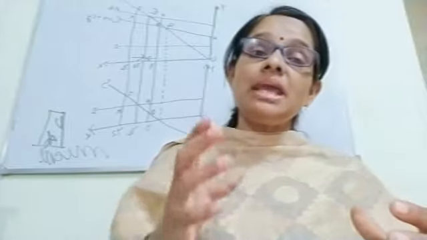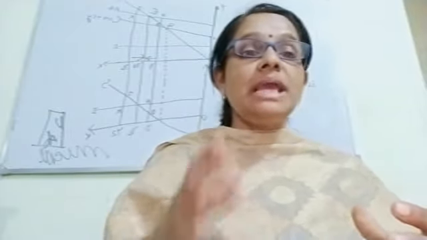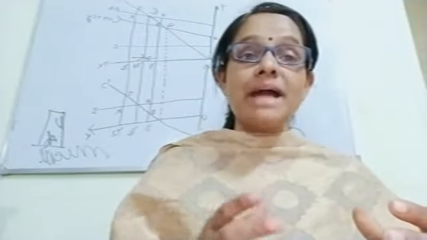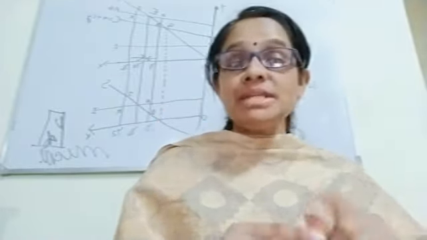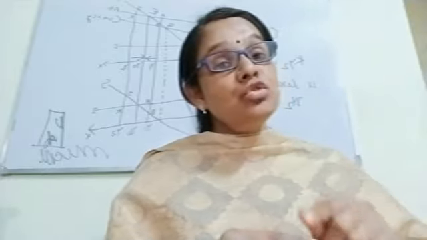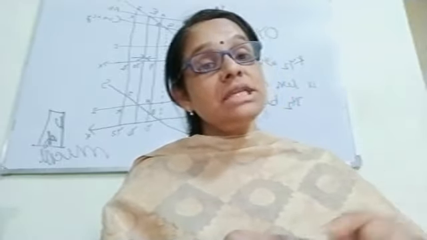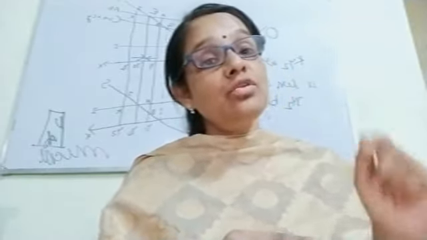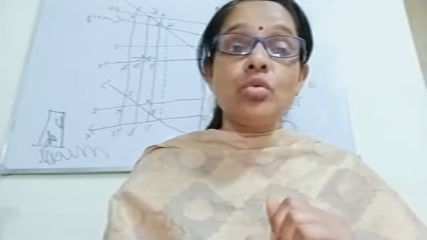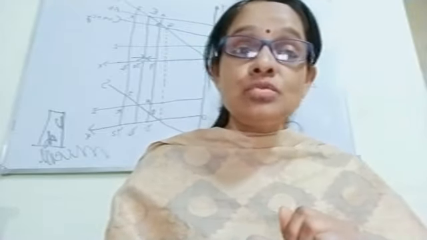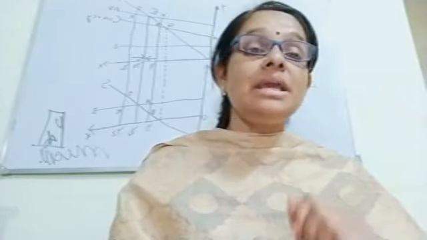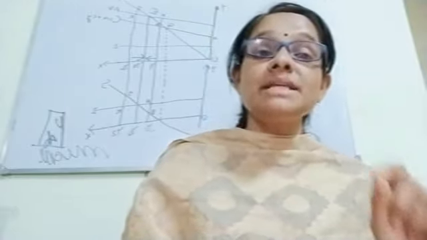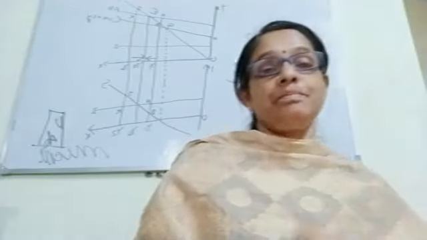The consumer maximizes utility by following a general rule. The rule a consumer follows to maximize his utility is marginal utility must be equal to price.